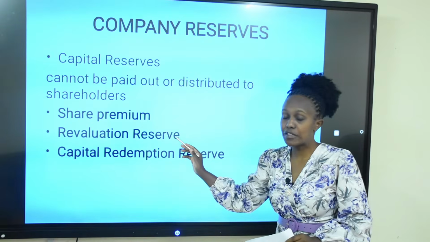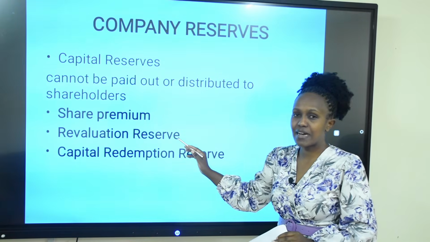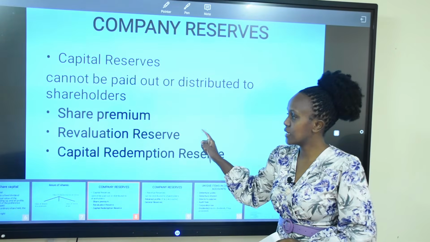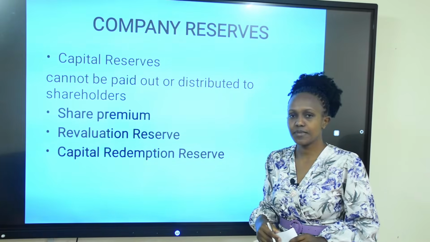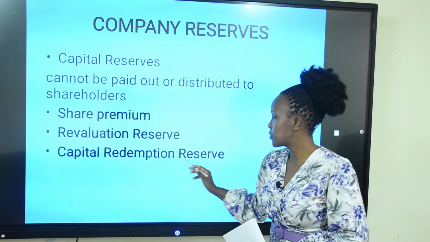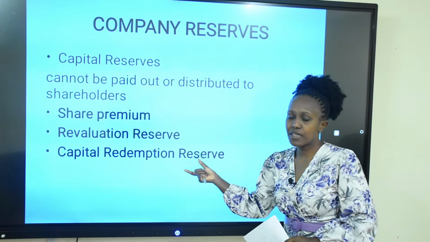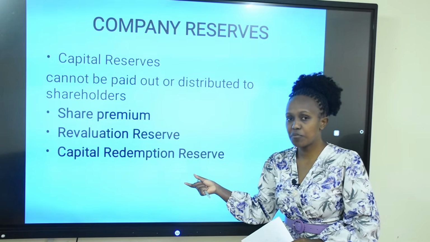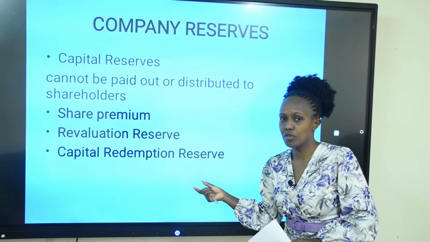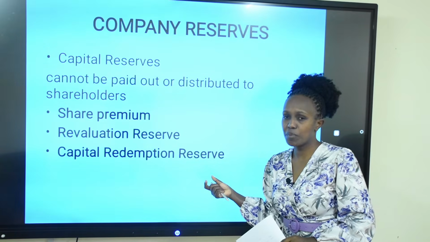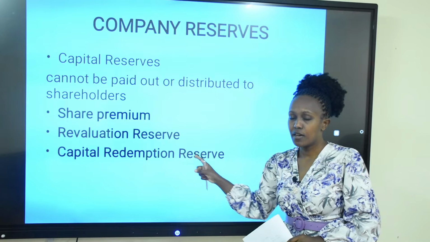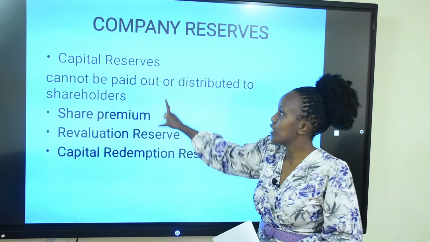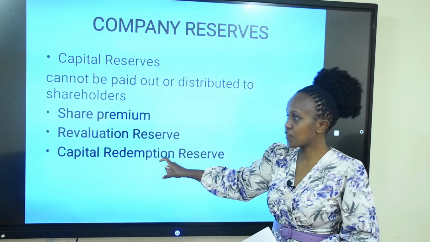You have revaluation reserve, where fixed assets or non-current assets are revalued and the revaluation gain is kept in the revaluation reserve. And you can also have capital redemption reserve, which are reserves that have been kept aside for redemption of shares, especially where you have preference shares that are redeemable. So at the time of redemption of the preference shares, you're going to require some funds from the capital redemption reserve. So these are capital reserves.